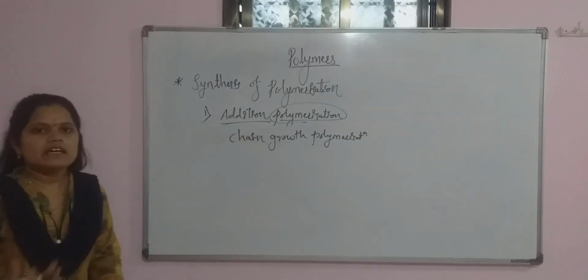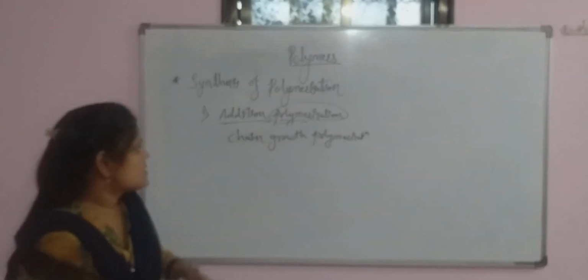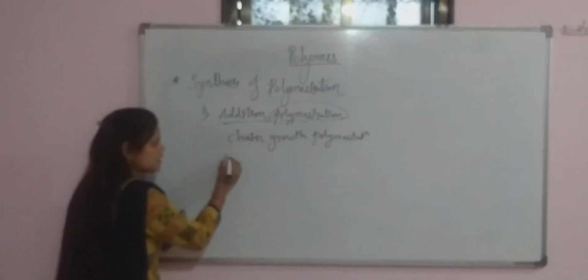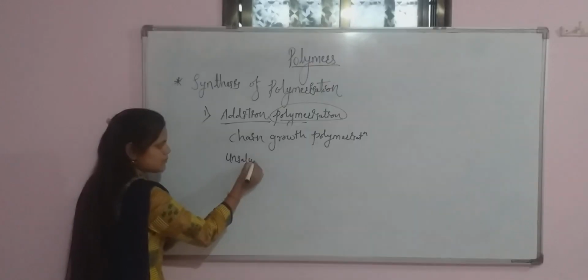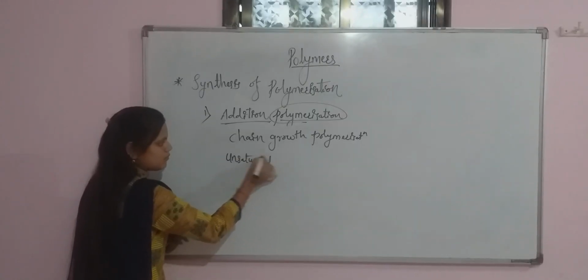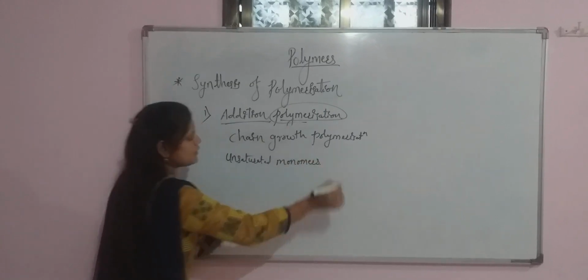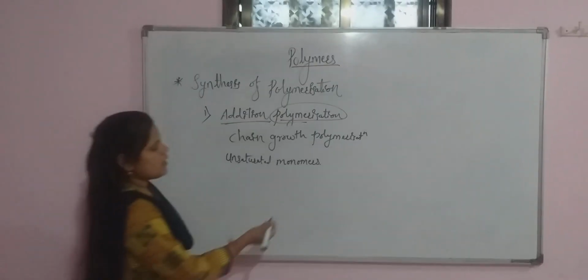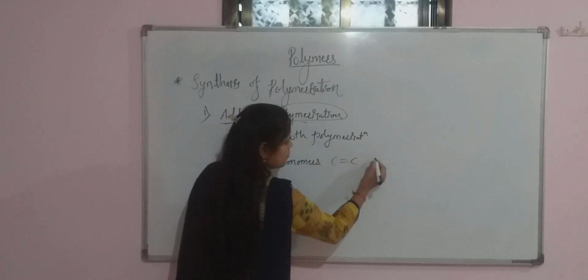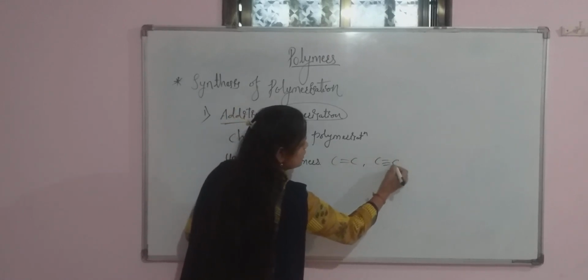Here we are using unsaturated monomers. These unsaturated monomers have a carbon-carbon double bond or carbon-carbon triple bond.